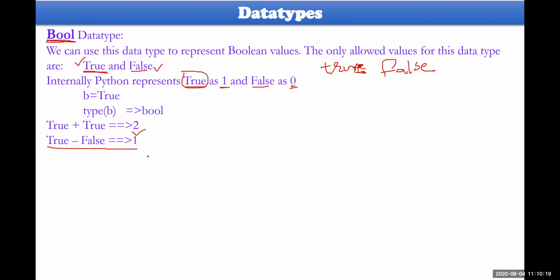Okay. So these are the values which we are supposed to use to identify whether a given condition will be true or false here. For that particular reason, these values are supposed to be used. This is the importance of the bool data type.